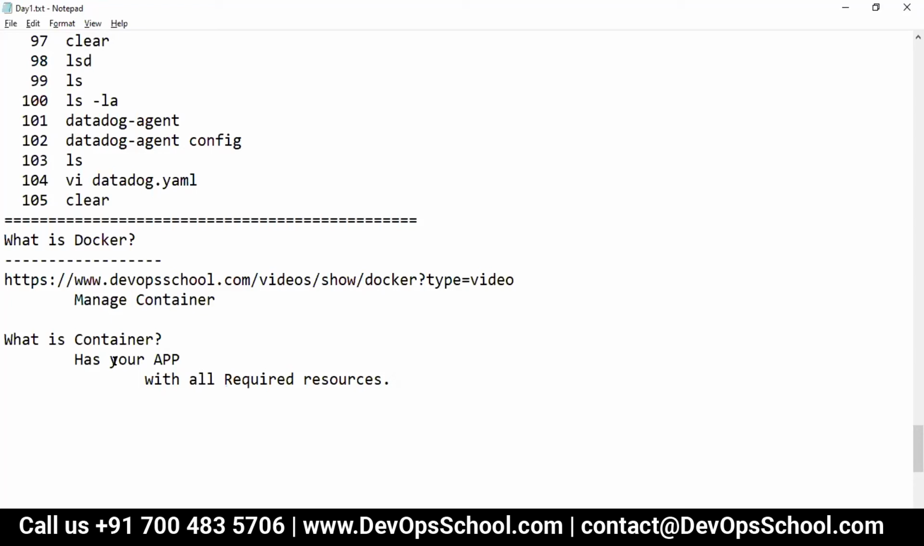Let me tell you, if you know how to handle a laptop, and then you know how to handle a virtual machine, now you need to know how to work with a container. Without a container, nothing runs, nothing will run in future. So it has the app runtime with all the required information. In short, I'm telling you, not in detail.